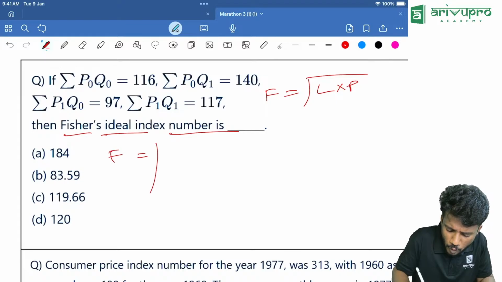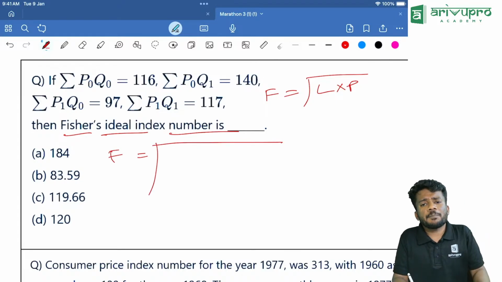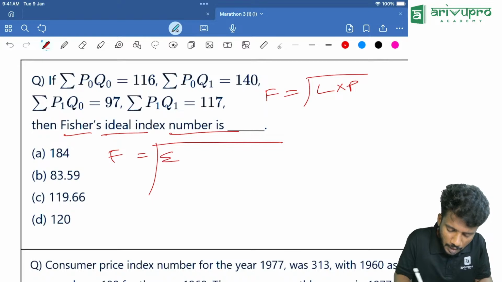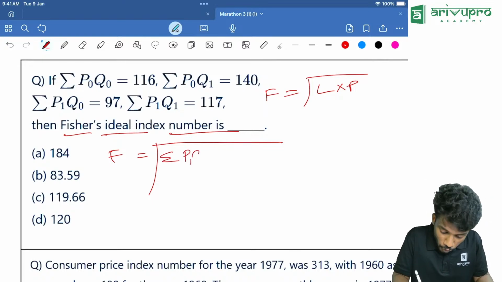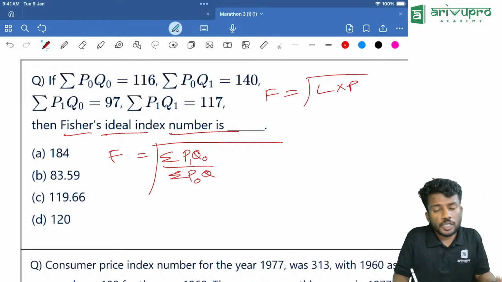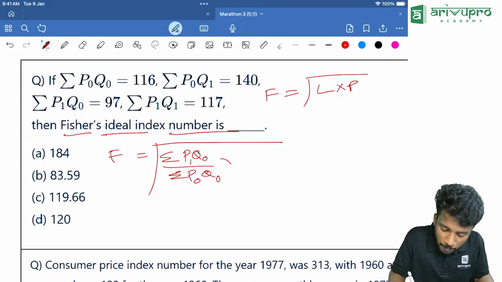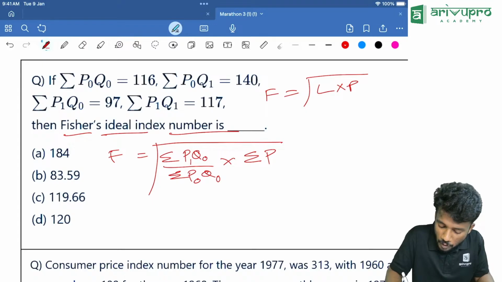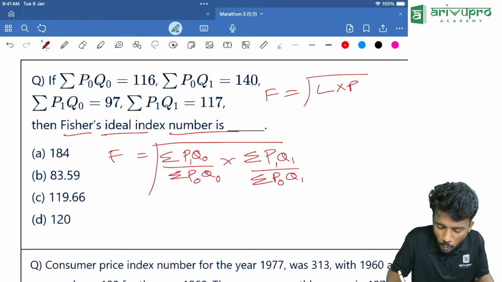F is equal to root of sigma P1 Q0 divided by sigma P0 Q0, multiplied by sigma P1 Q1 divided by sigma P0 Q1, and then the entire thing multiplied by 100.